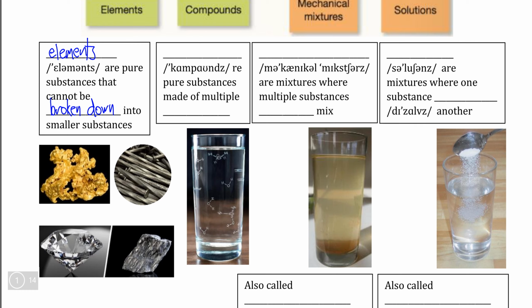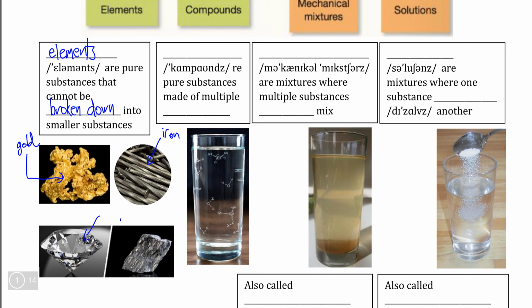If we take a look at the examples of pure substances here, some students might recognize that this bright gold substance is indeed gold. Gold is an example of an element because if you break down a piece of gold, all you're going to get are more smaller pieces of gold. Some students will recognize that these nails are made of iron. This is another example of a pure substance.